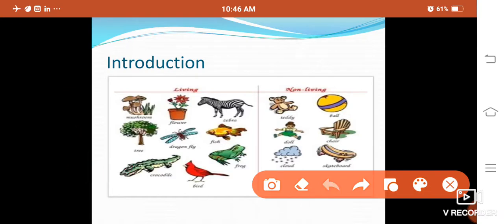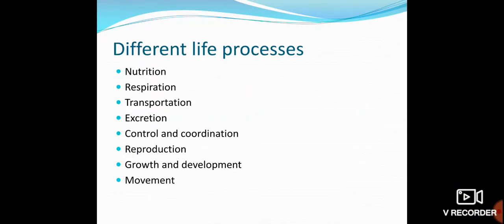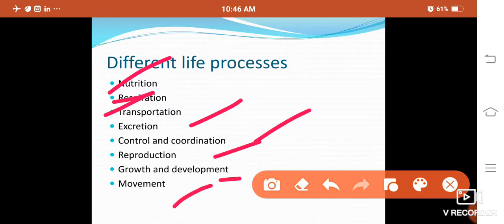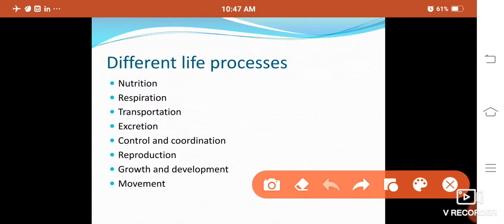Some of the life processes are nutrition, respiration, transportation, excretion, control and coordination, reproduction, growth and movement. Nutrition we have discussed in the first chapter, and again I will give a brief discussion of nutrition. Second is respiration, which means to inhale and exhale gases. For example, plants do respiration, animals and human beings do respiration, which means every living organism does respiration.